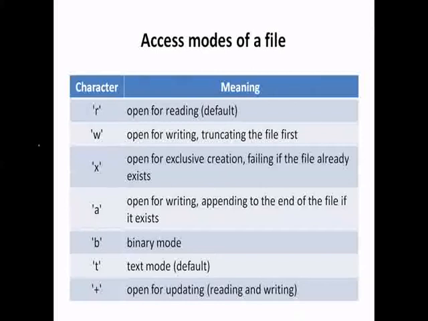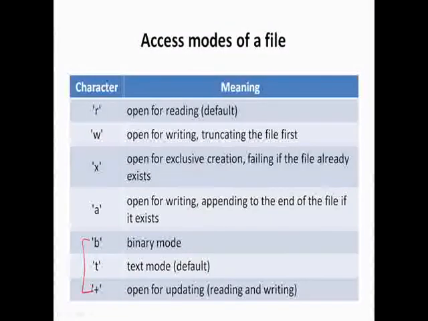So these are the modes we can use inside a file. We can use R for reading a file, W for writing. Reading mode is the default, that means if we do not provide any access mode, its default value is set to read mode. Then we have small x, which is for exclusive creation of the file. Then we have small a for appending into an existing file, and we have three other options, b, t, and plus, which are used with these strings.